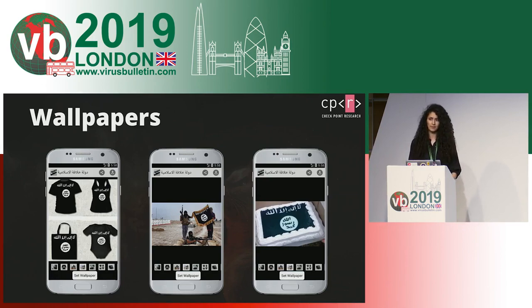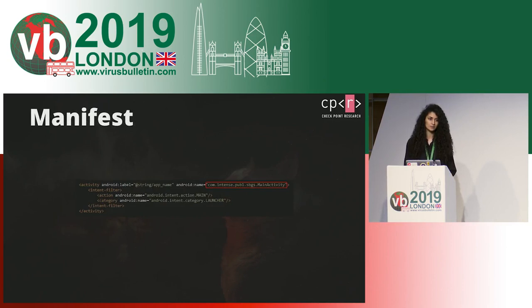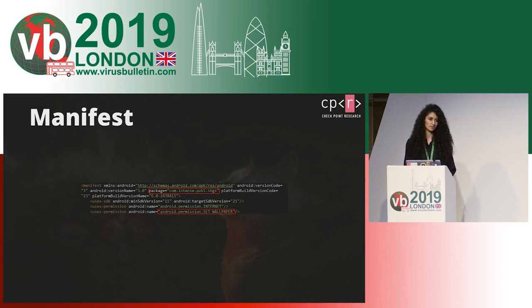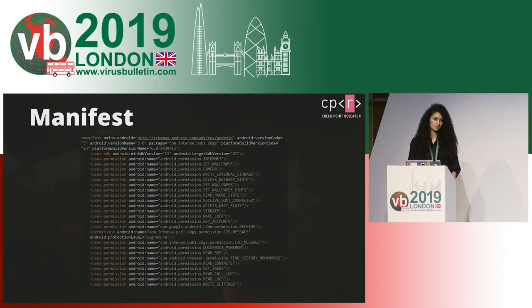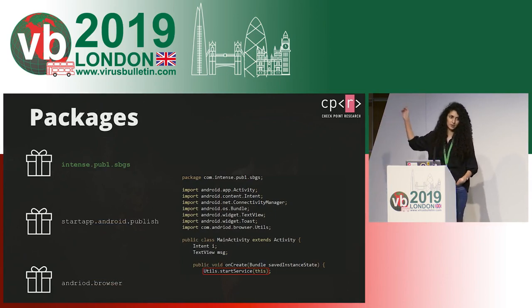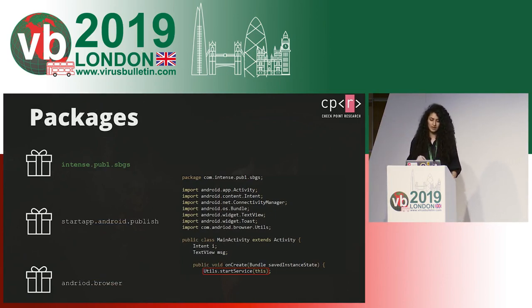I started out with the manifest file of the APK to see where the main activity is located, and I saw that it is in the base package of the APK. I also saw that the application does receive permissions to change the wallpapers of the device, in addition to a few other things, which it may not need for that functionality. The app contained other packages in addition to the base package, but the base one was in charge of all the wallpaper changing bit. When the main activity is called, it actually calls another class by the name of utils, which is imported from a different package. And that package was much more interesting.